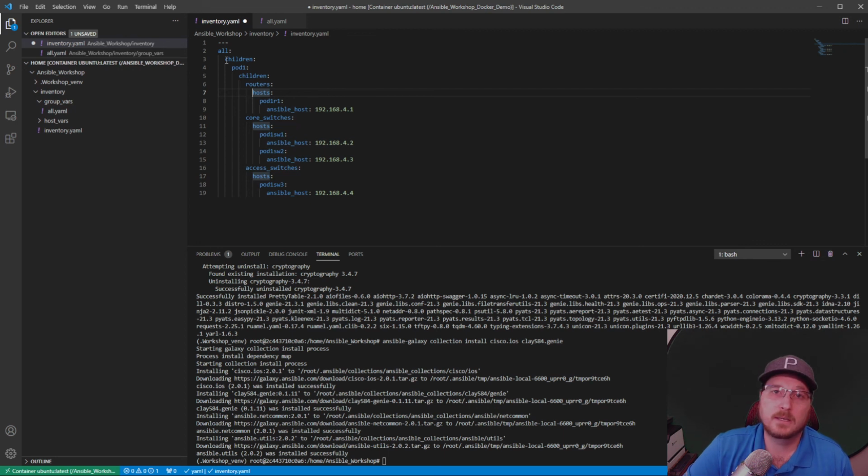But anyway, that covers this section, creating the inventory file. Let's move on to the next section.